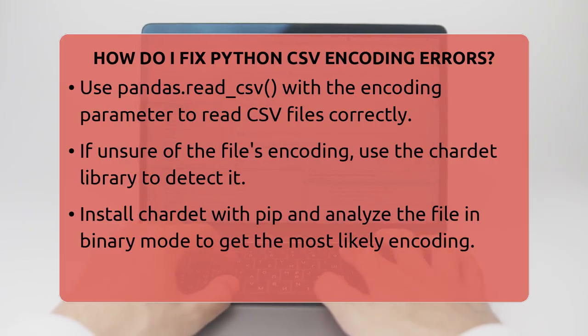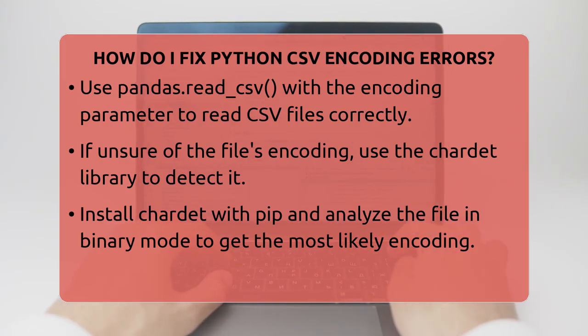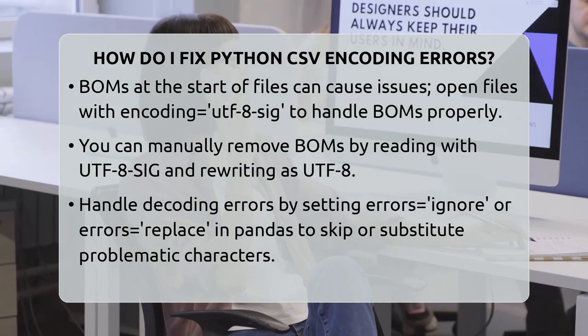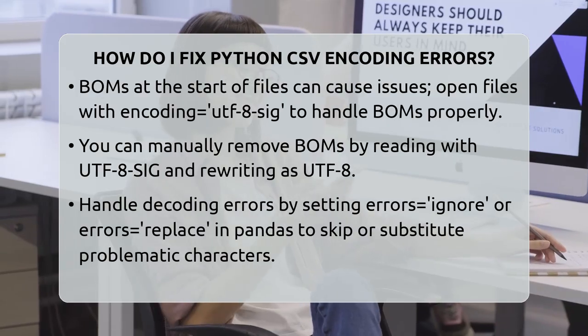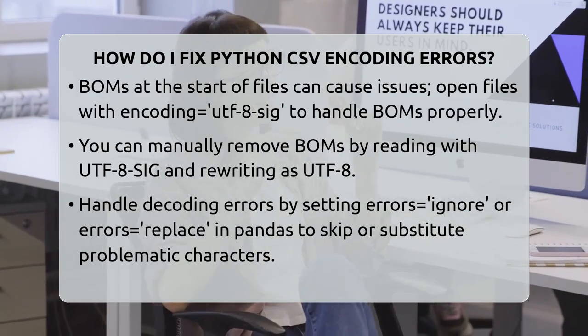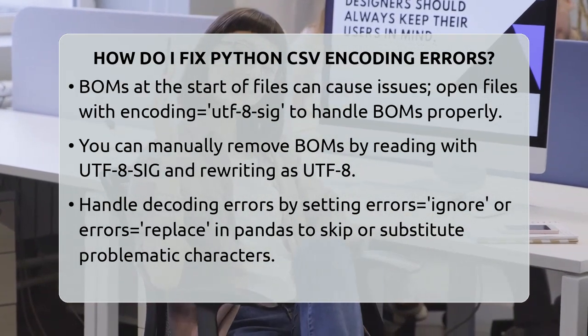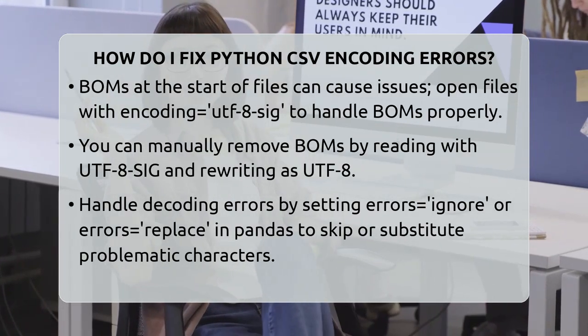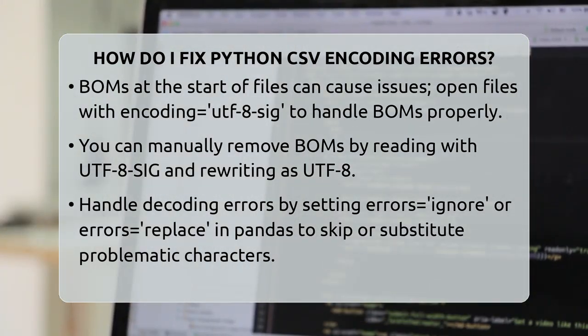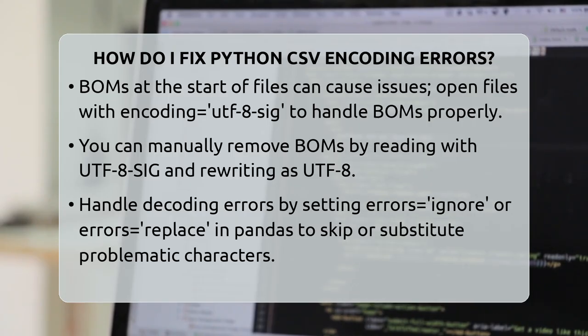Sometimes, even with the right encoding, errors happen because of byte order marks, or BOMs, at the start of files. These can confuse Python. To handle this, open your file with encoding equals UTF-8-sig. This reads the BOM and cleans it up. You can also clean the file manually by reading it with UTF-8-sig and rewriting it as UTF-8. This removes any BOMs and makes future reads easier.